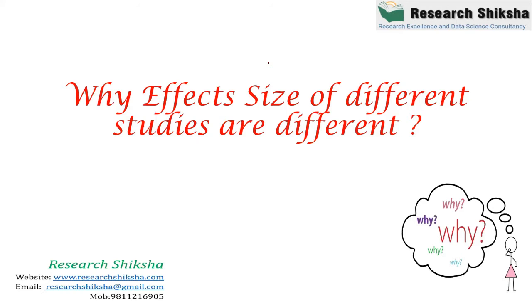Some studies say the medicine is less effective, right? Even with corona, you may read some articles that the effect of corona was different in India. It was different in Italy. It was different in Russia, and its effect was different in the US. So why do different studies have different effect sizes? This is the question of today's session, right?